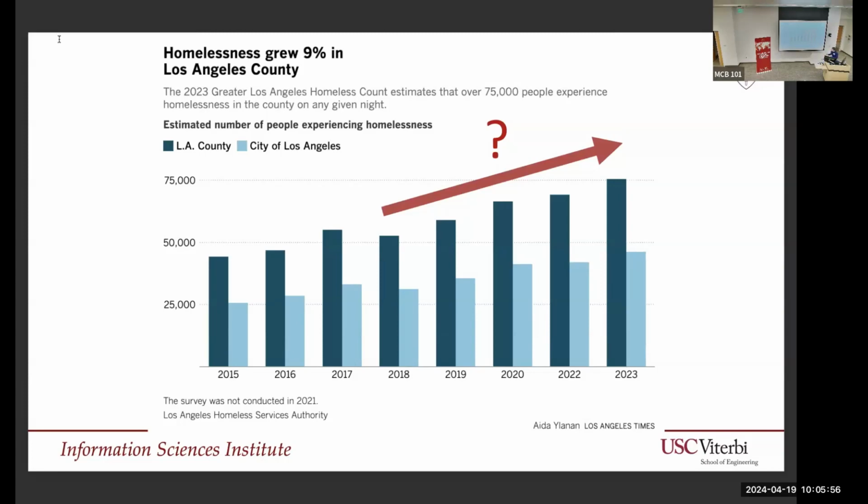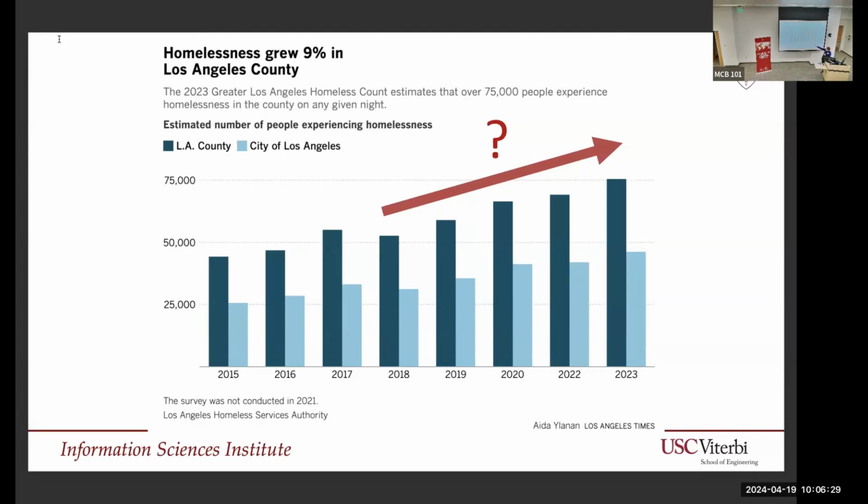And more importantly, while we have these counts in LA, and they're actually quite good comparatively, there are other cities where the homeless counts are determined by something like you have a free dinner, and those who come to this dinner are counted. So some methods are much more comprehensive than others, meaning that we cannot easily compare homelessness across cities, and therefore correlating what actually causes homelessness based on the differences between cities is hard.